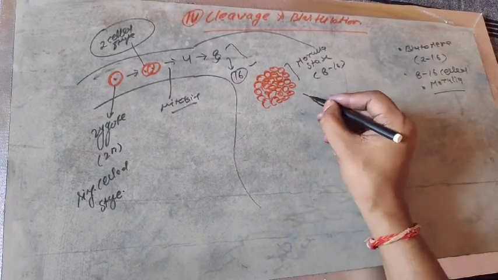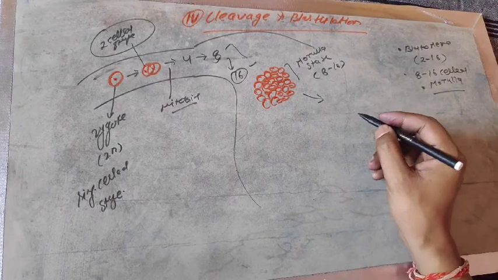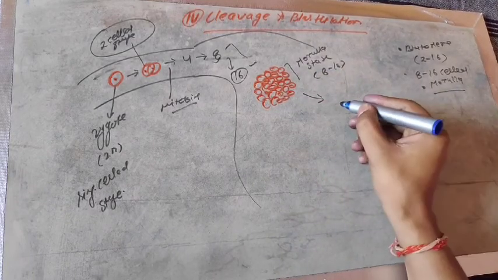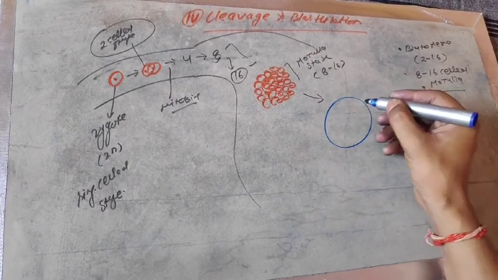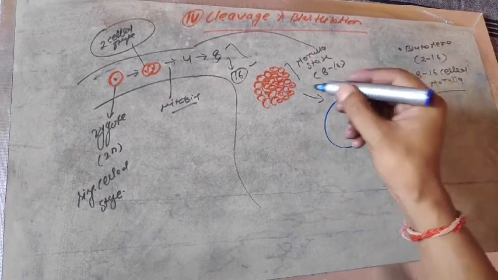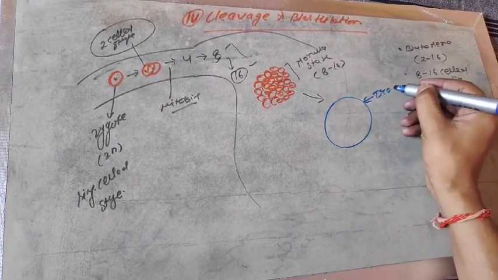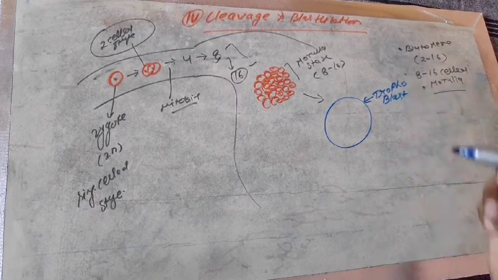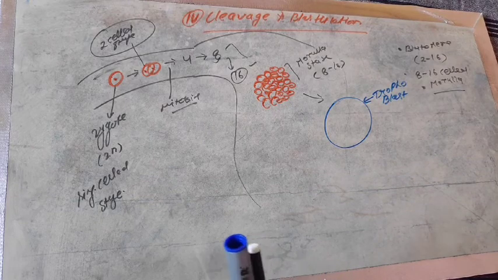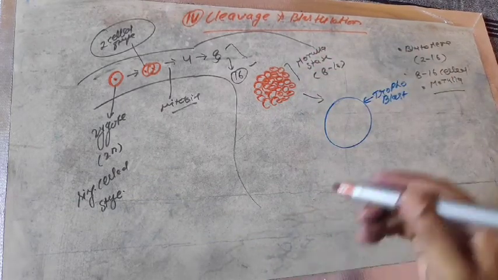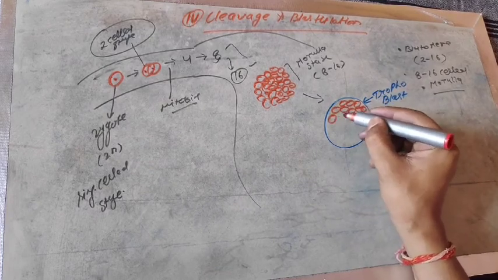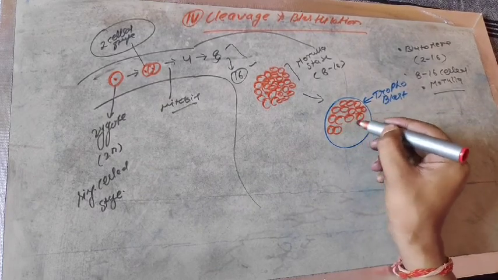Then the morula stage later forms a very characteristic structure around it. That structure is known as the trophoblast, the outer layer formed by the morula. And all the cells inside the morula later form the inner cell mass, having a cavity.